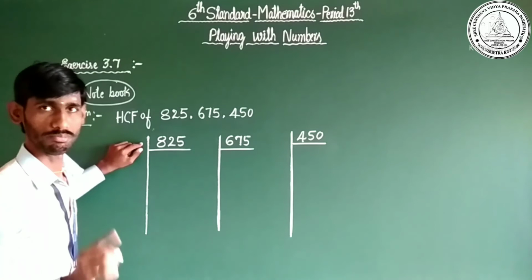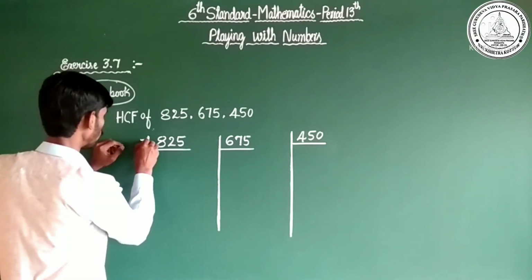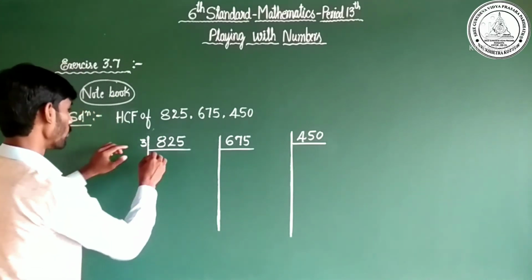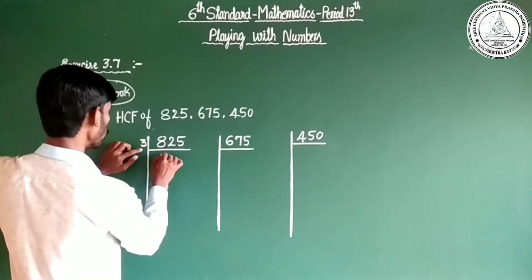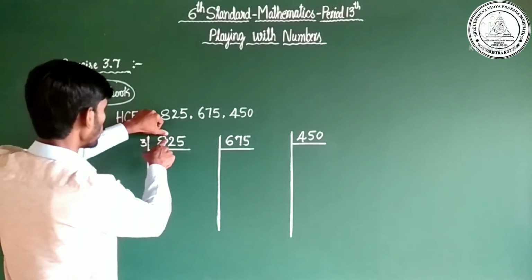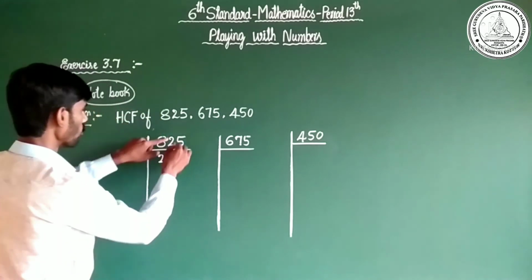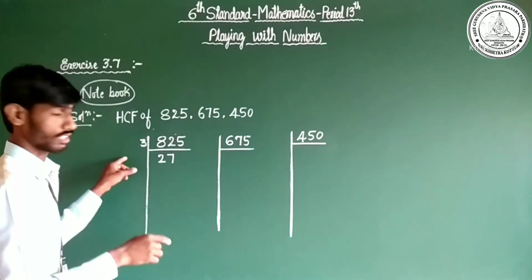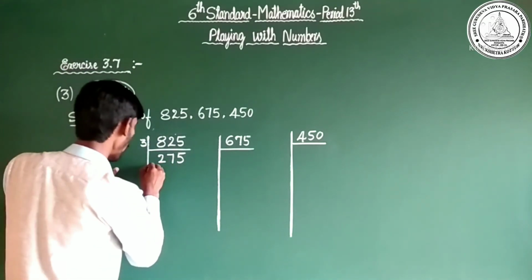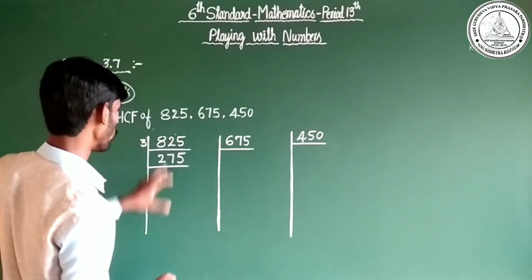It starts from 2. By 2 it is not possible. Let us take 3. 3 how much? 8. It is not possible. That's why take the nearest number. 3 2s are 6, remainder 2. 3 7s are 21, remainder 1, it becomes 15. 3 5s are 15. Draw a line. Write all of this in your notebook.